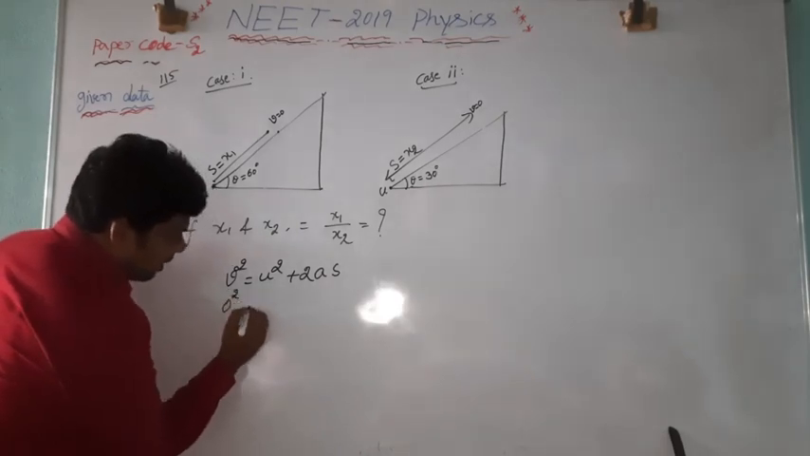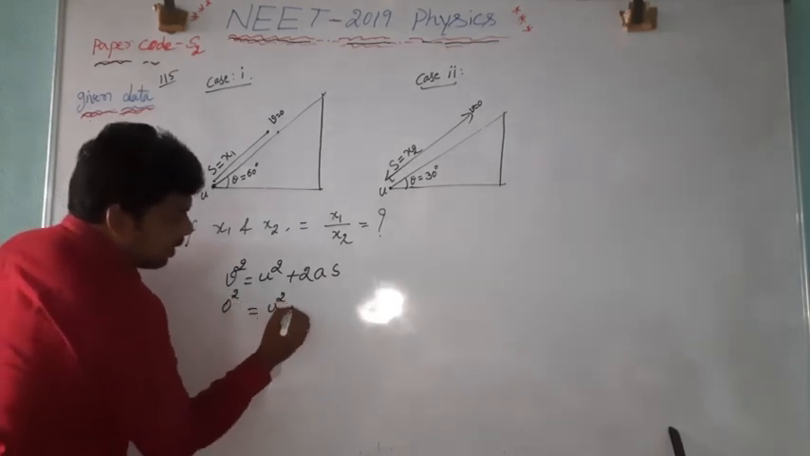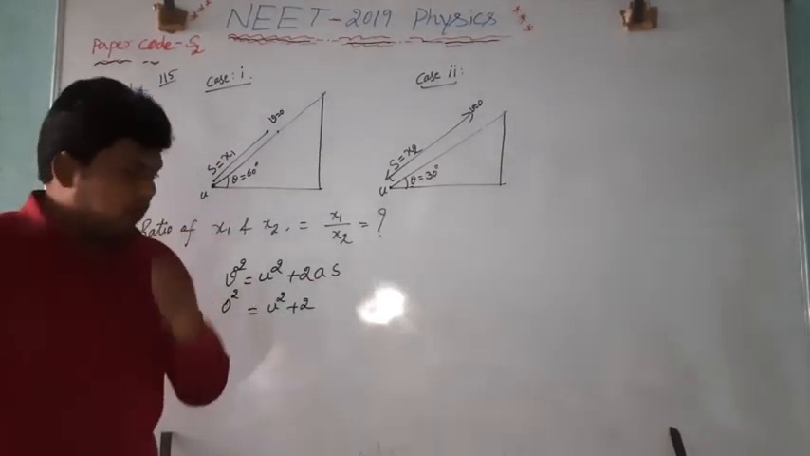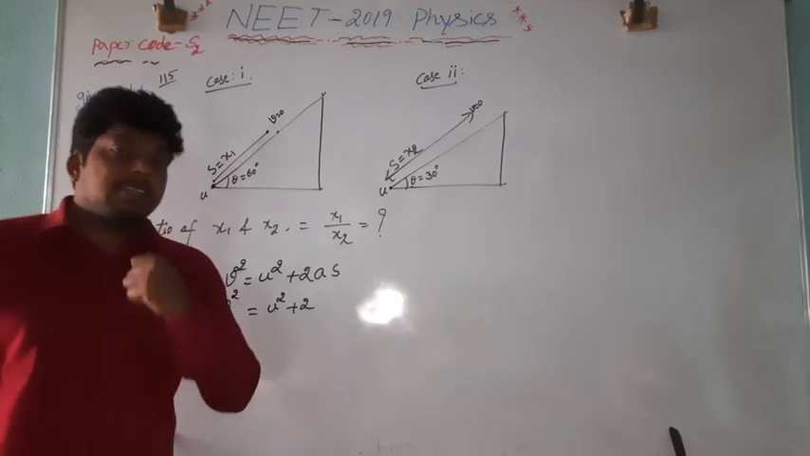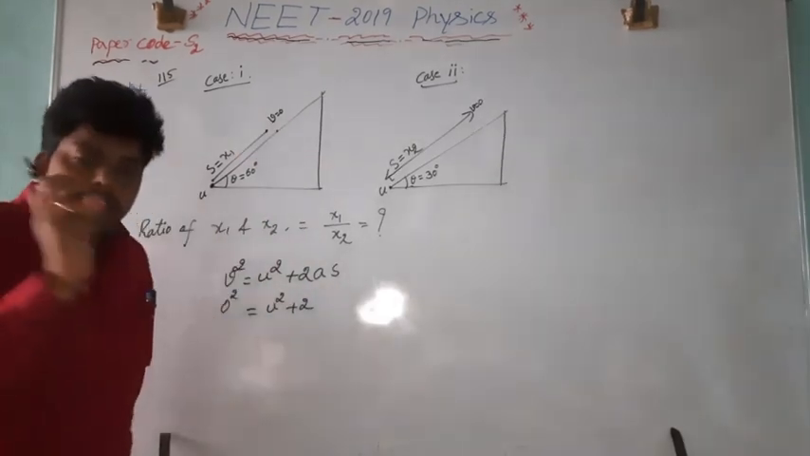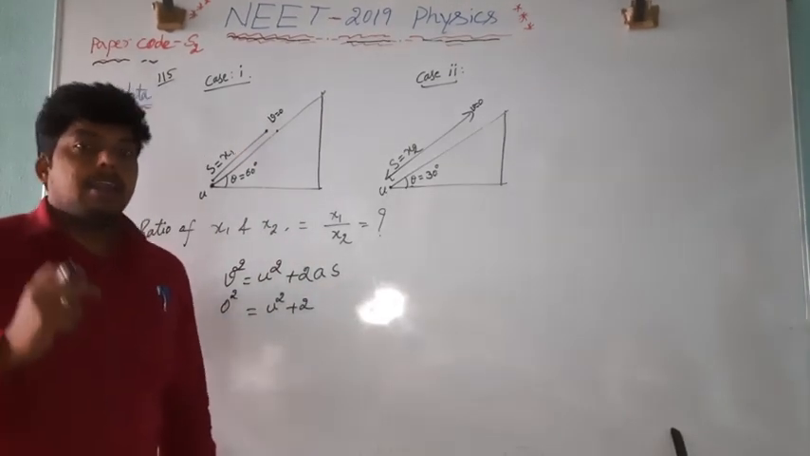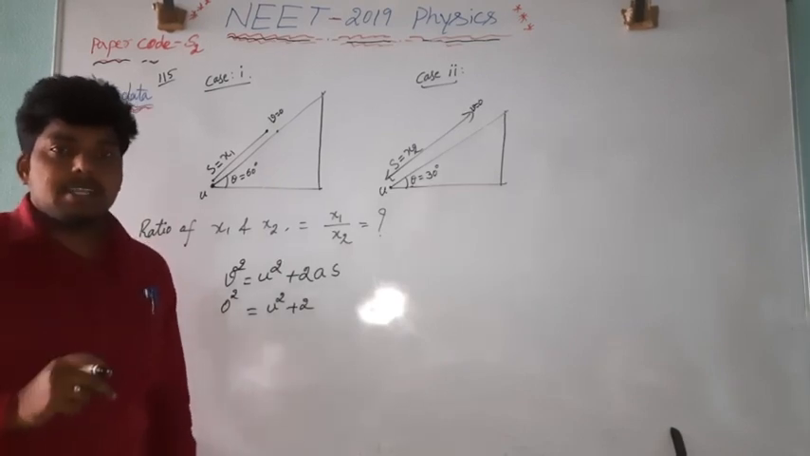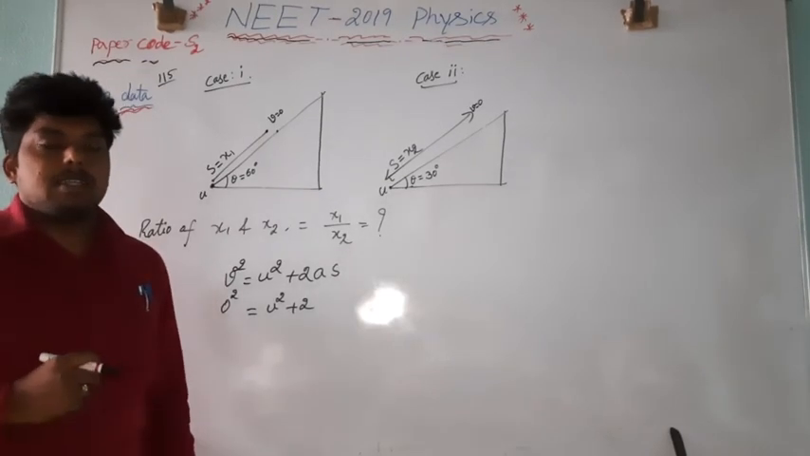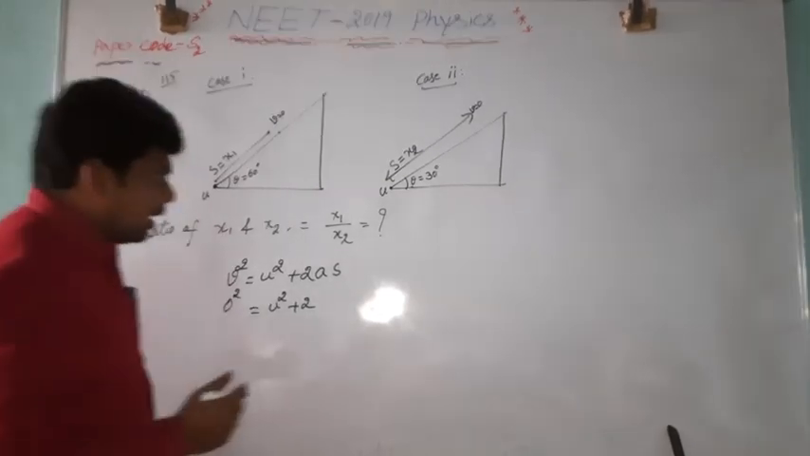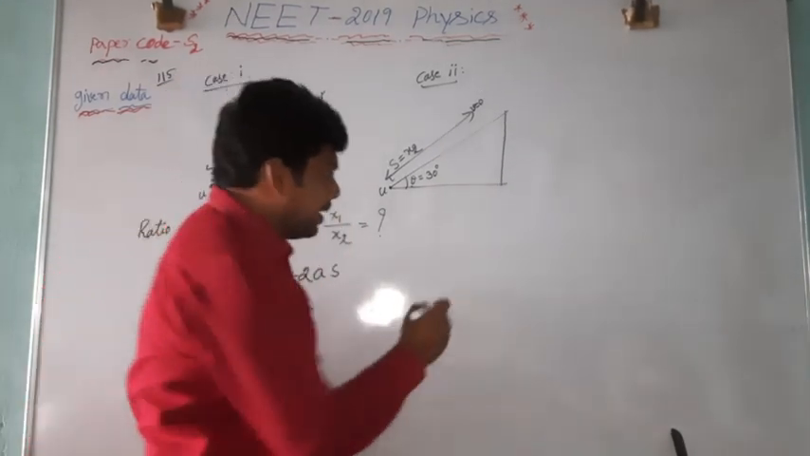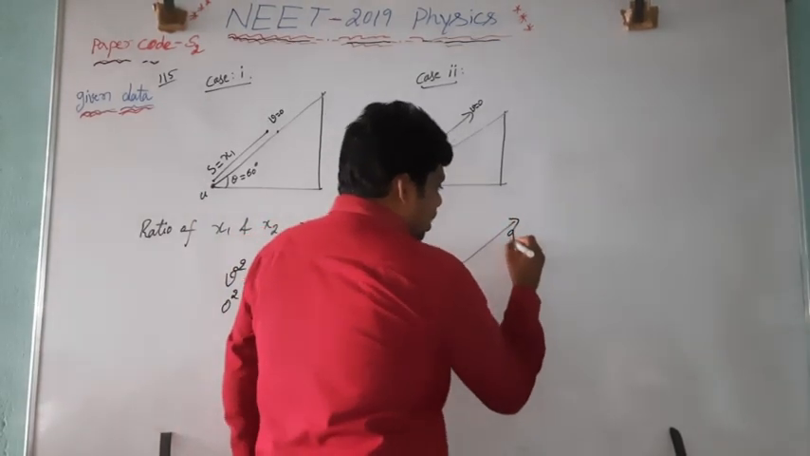0 square, that is nothing but 0 only, equals u square plus 2 acceleration. When it is moving upwards or downwards, the acceleration will increase or decrease. When it is moving upward, is there an increase or decrease in velocity? Decrease in velocity. Hence we have to consider that as a negative acceleration. If there is an increase in velocity, we consider that as a positive acceleration. Now whatever the acceleration is there, that acceleration is due to gravity.